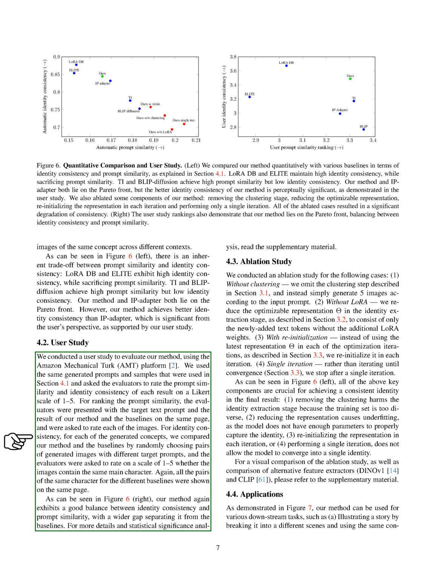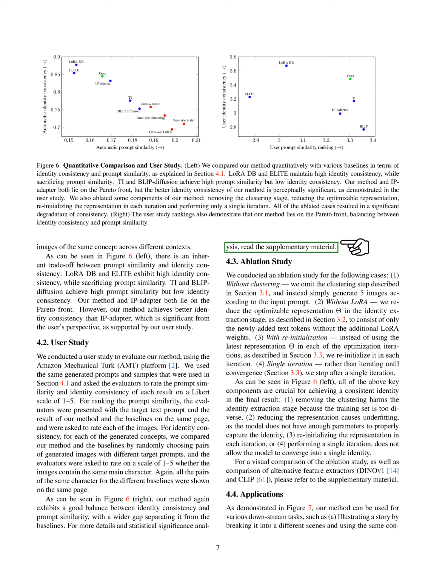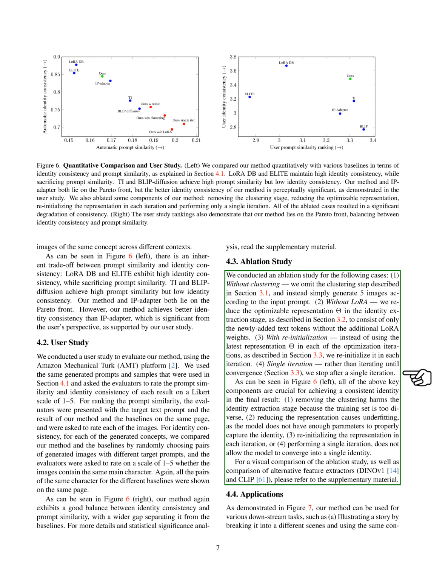For identity consistency, we compared our method and the baseline methods by randomly selecting pairs of images generated with different target prompts. Participants were asked to rate whether the images contained the same main character on a scale of 1 to 5. As shown in the figure on the right in the quantitative comparison and user study section, our method strikes a good balance between identity consistency and prompt similarity, outperforming the baseline methods. For more detailed information and statistical significance analysis, please refer to the supplementary material.